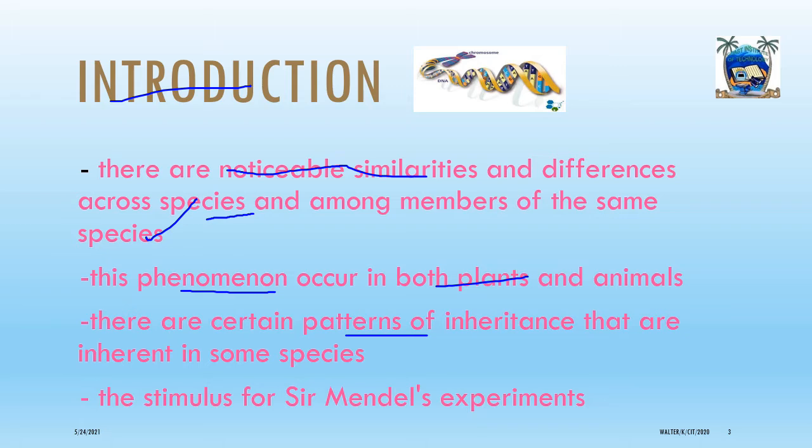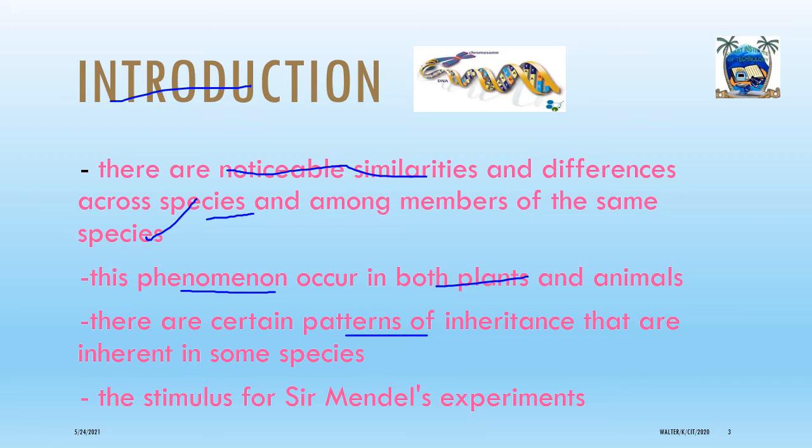For example, sex: we can only have either male or female. And in flowers, for a given species, we can only have a certain type of flowers or a certain type of leaf pattern, but not in the other species. And this occurs across the animal kingdom, the plant kingdom, and also among the microorganisms.